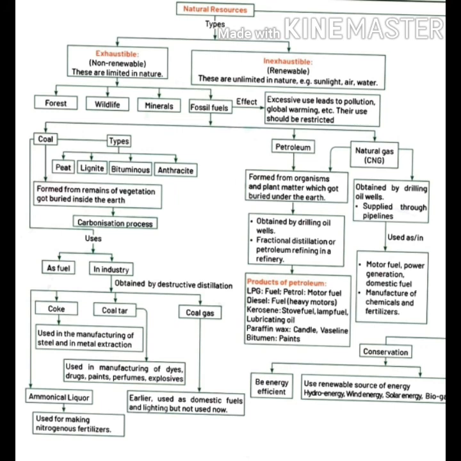So from the flow chart you can get a reflection of the full chapter by reading it two or three times so that you can understand the full chapter very easily. Draw it in your notebook also.